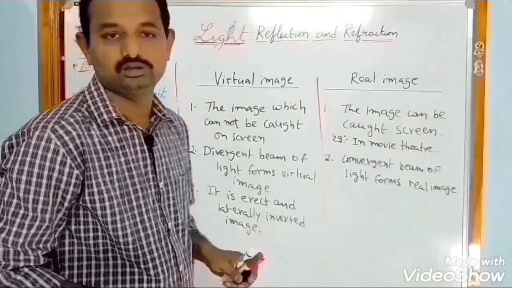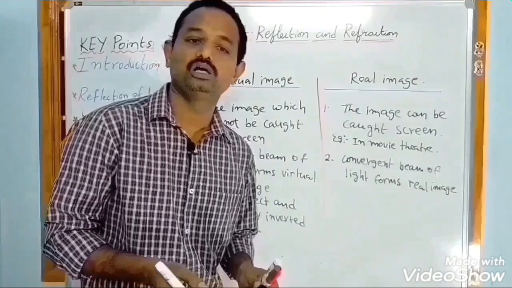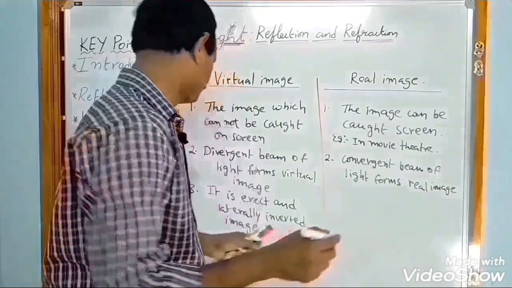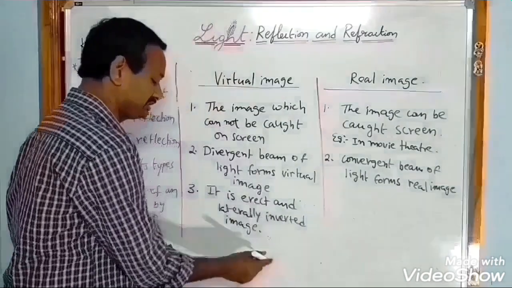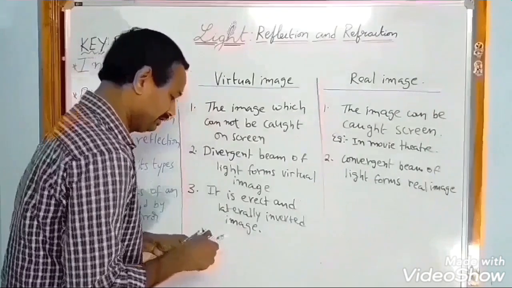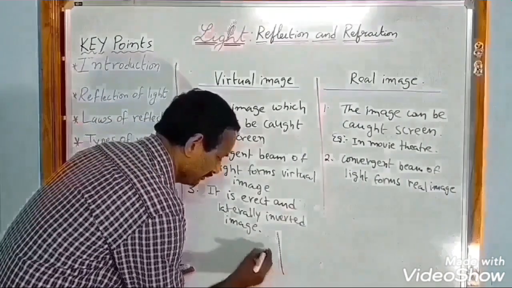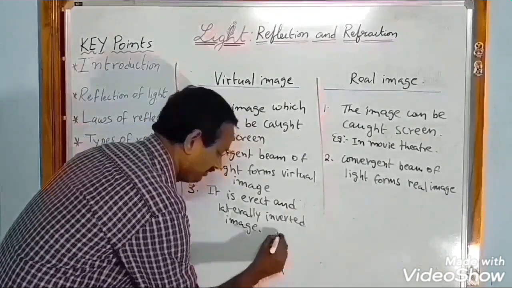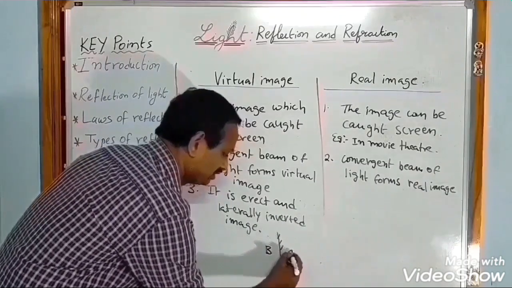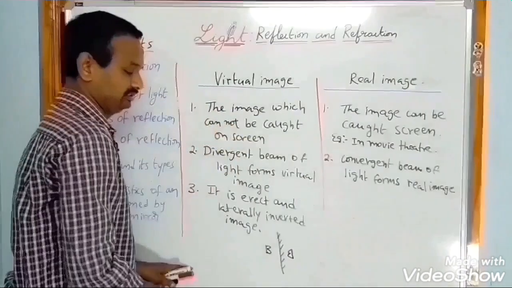Erect means upright. How the object is there, the image is also like that only. Laterally inverted means if I show letter B in front of the mirror, it will show reverse like this. I mean, it will show lateral inversion like that.